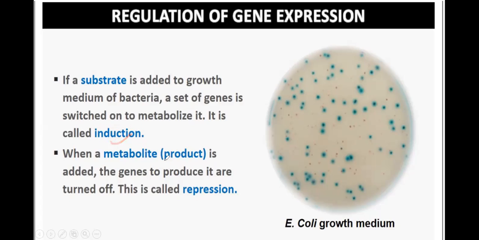The product which makes the gene switch off is called repression. So there are two words, induction and repression. Induction is the substrate which makes a gene switch on, and repression is the product which makes a gene switch off.